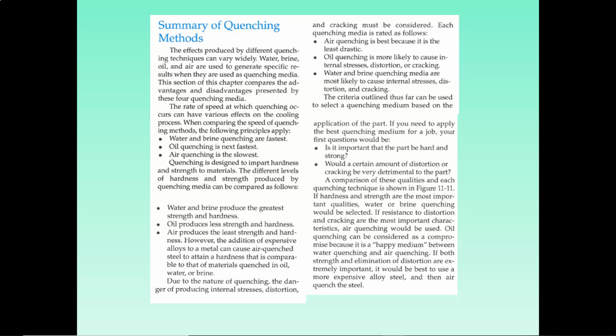So here's a summary of the quenching methods. The effects produced by different quenching techniques can vary widely. Water, brine, oil, and air are used to generate specific results when they are used as a quenching media. The rate of speed at which the quenching occurs can have various effects on the cooling process. When compared to the speed of quenching methods, the following principles apply.